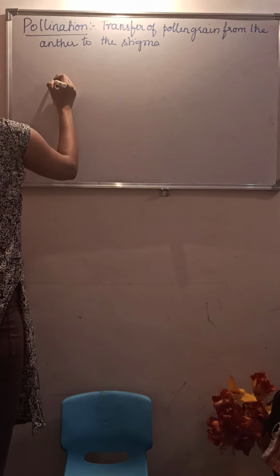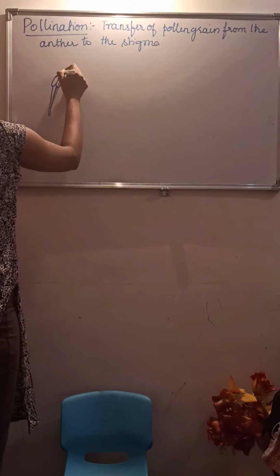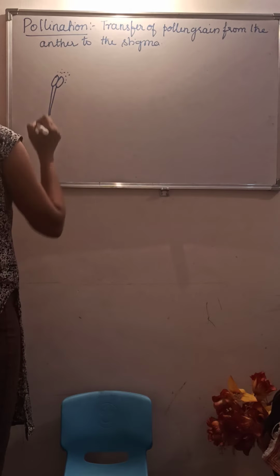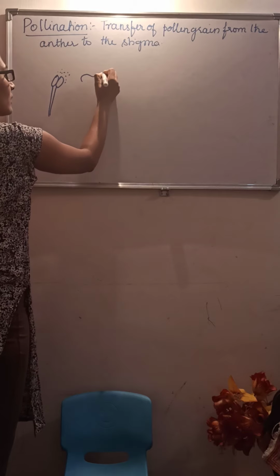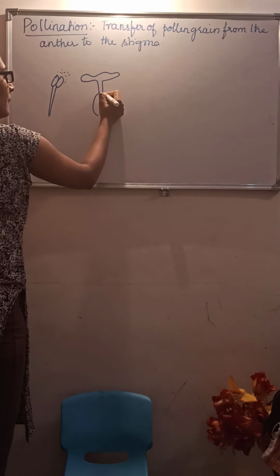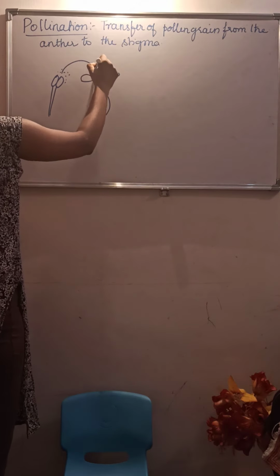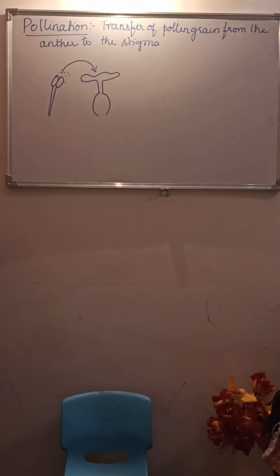If I take the anther, this is the bilobed anther, this is the filament. This anther has the pollen grain. This is the receptive surface, this is the style and this is the ovary. This pollen grain has been transferred to the stigma, so that is known as pollination.